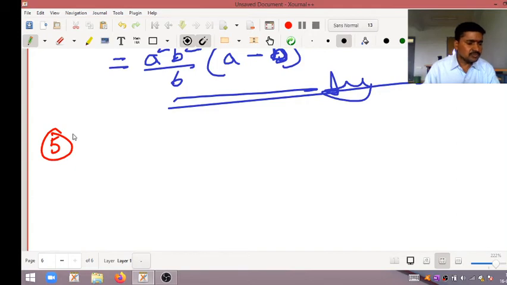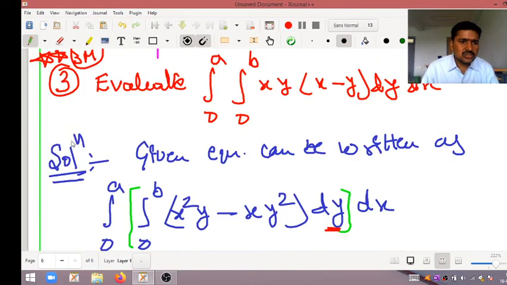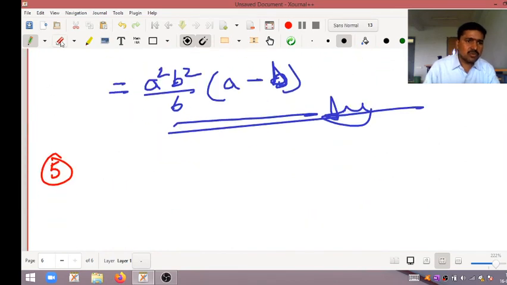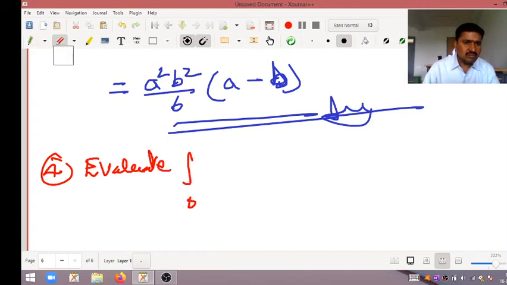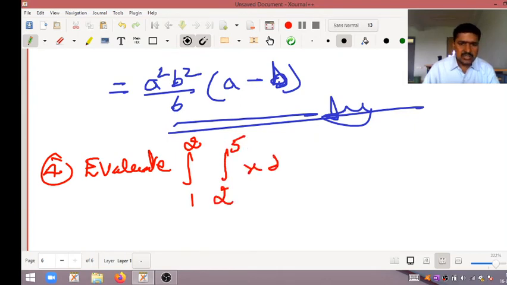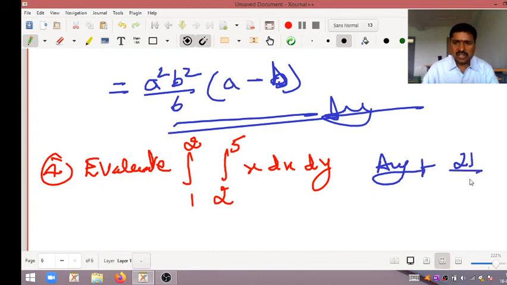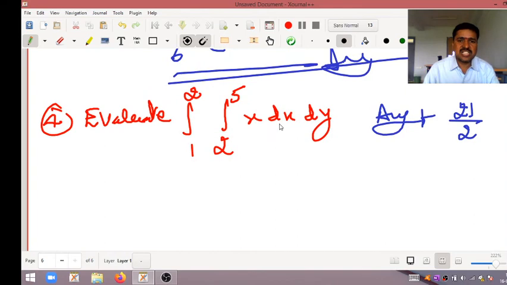Fourth problem. See here, evaluate the integral 1 to 2, next integral 2 to 5, x into dx into dy. This is a very simple problem. I will leave it to you. The answer for this one is 21/2. I will leave it to you as an assignment.